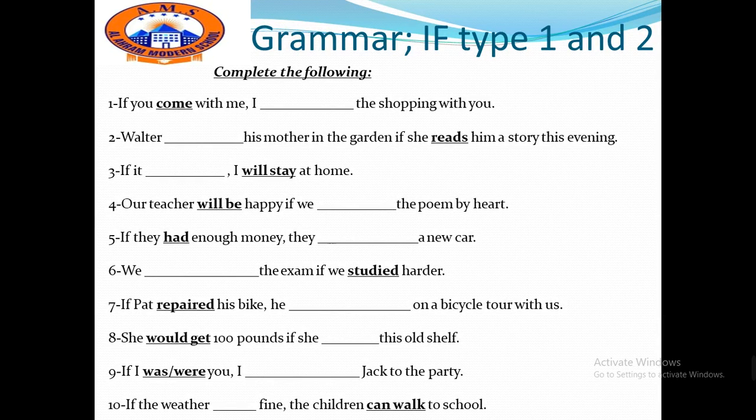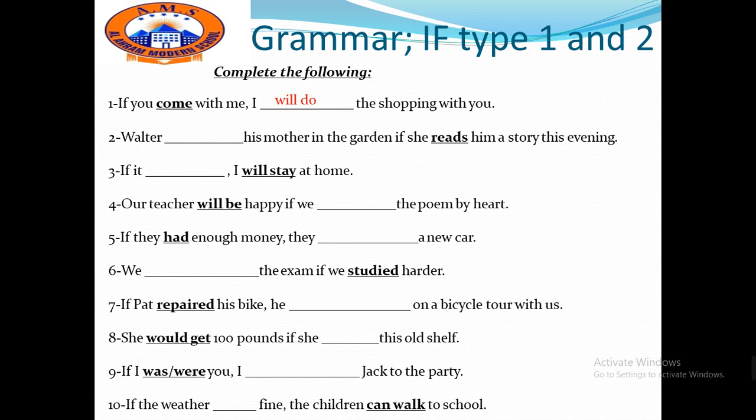Now I want you to complete the following exercise. It's mixed between the first conditional and the second conditional. So think carefully. If you come with me, I space the shopping with you. Here, come. It is in the present simple. So it is a first conditional question. So yes, we will use will. So if you come with me, I will do the shopping with you.